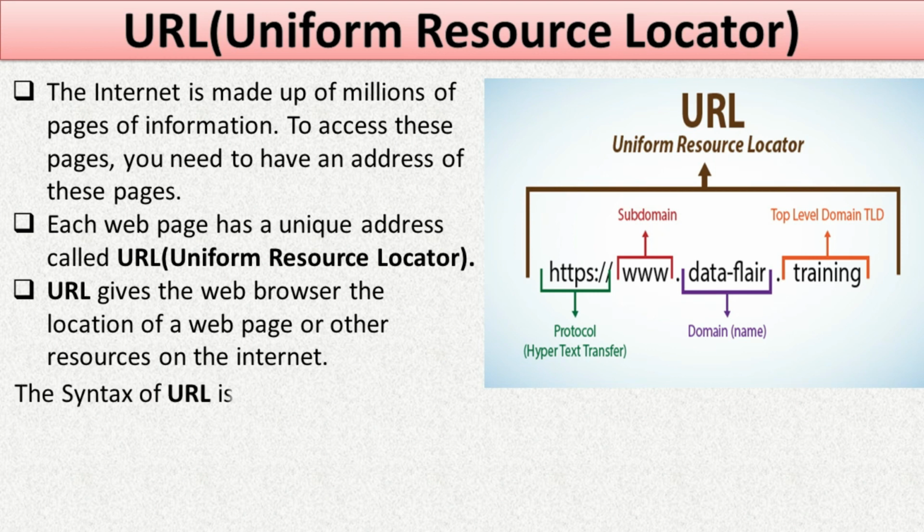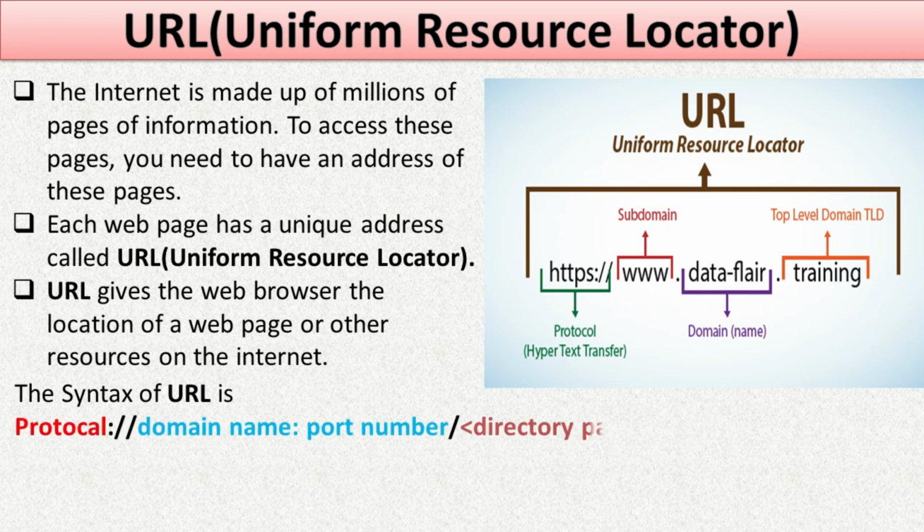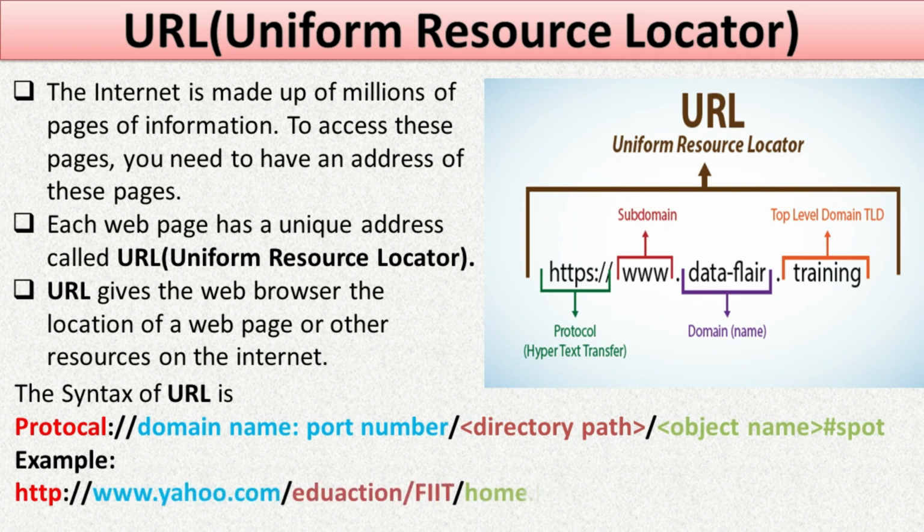So, every web page on the internet has its own unique address. And with the help of this unique address, which is known as URL, Uniform Resource Locator, we are able to access the information of those web pages on the internet. So URL gives the web browser the location of the web page or other resources on the internet. See the example of URL.